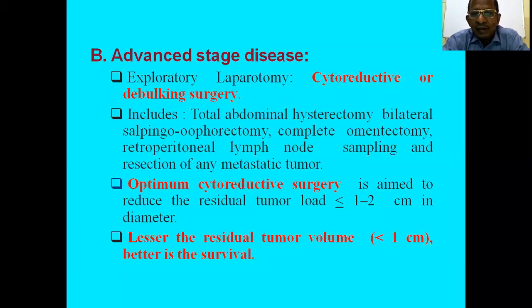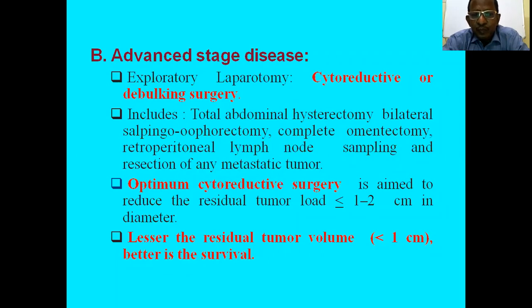omentectomy, infracolic omentectomy, complete omentum should be removed, and retroperitoneal lymph node sampling and resection of any metastatic site, metastatic tumor. Then optimum cytoreductive surgery. Maximum cytoreduction, as far as practicable, maximum malignant tissues should be removed, and it is aimed to reduce the residual tumor load.